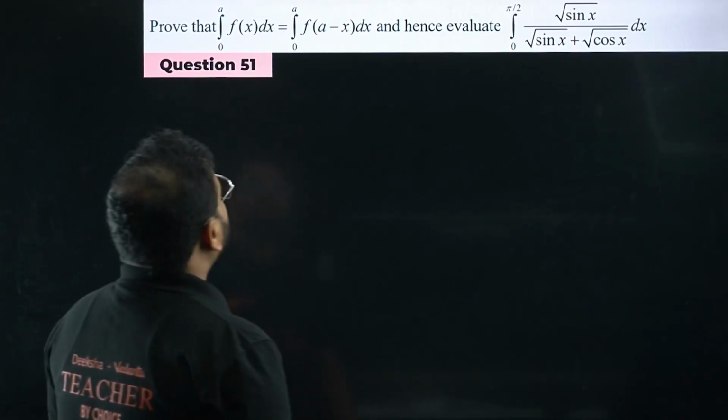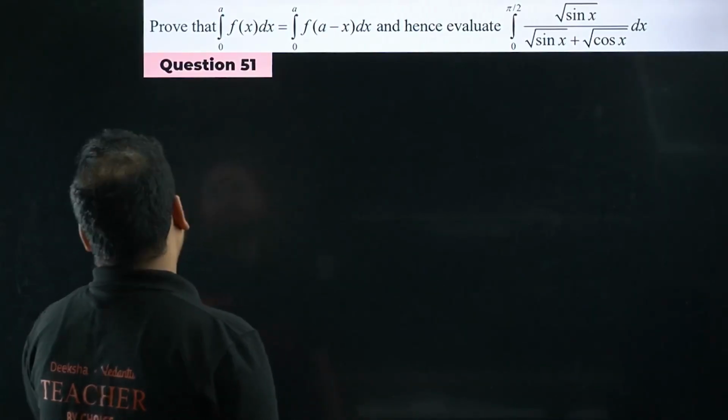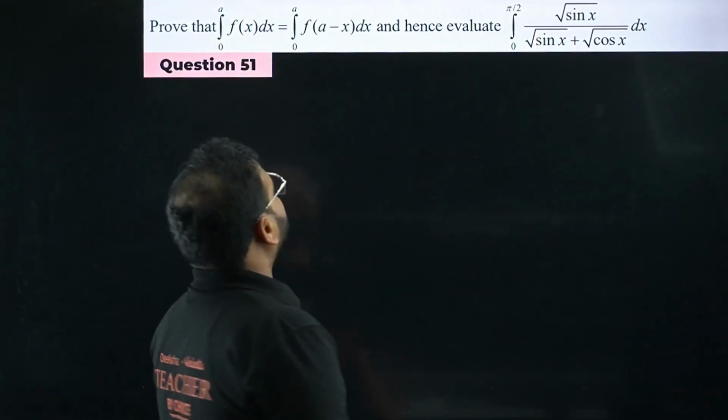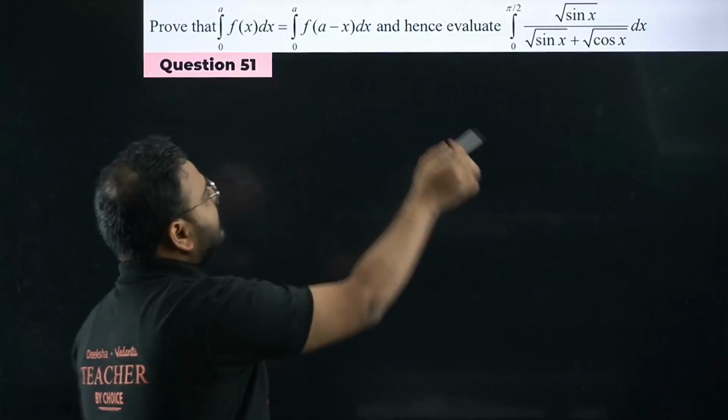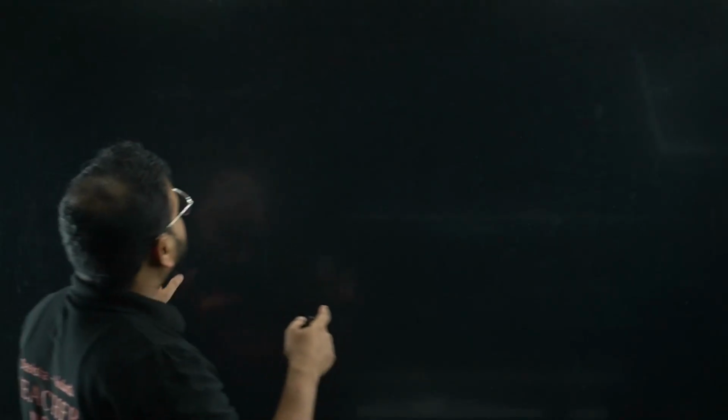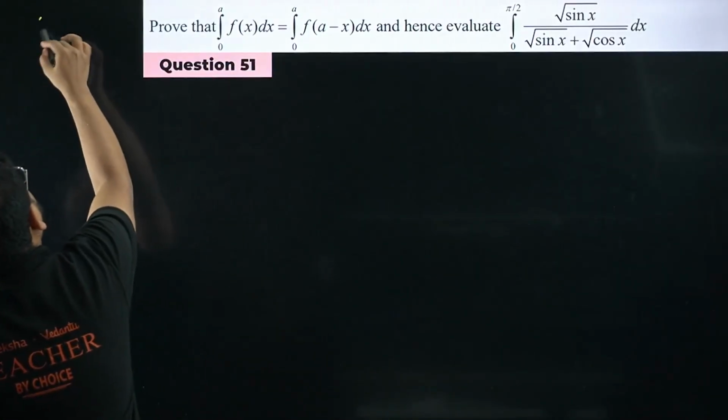They've given the integral from 0 to A of f(x) dx, and then 0 to A. Prove this property of definite integral and hence evaluate. This question can be asked in 6 marks also. This is a 5 marker, and this is a 6 mark question.